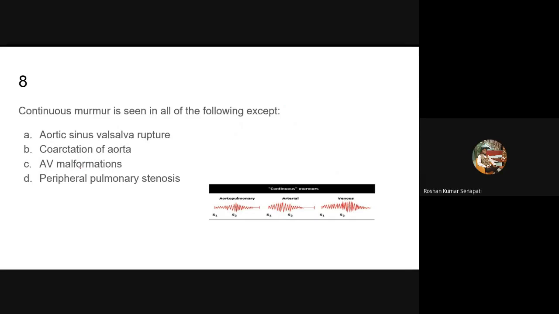What are AV malformations? Arteriovenous malformations. You can get a continuous murmur, because venous pressure is always less than the systemic pressure, at any cost. Peripheral pulmonary stenosis: there is no reason for it to produce a continuous murmur. So this is the right answer.